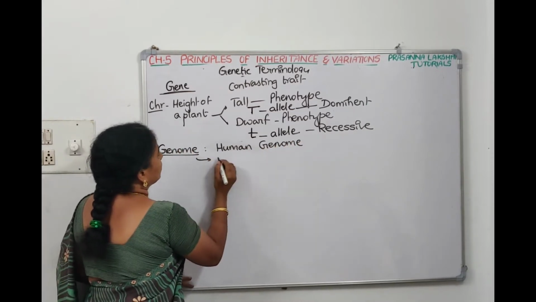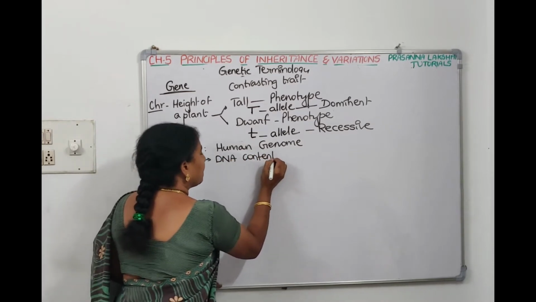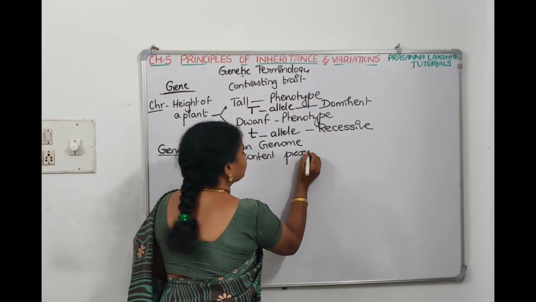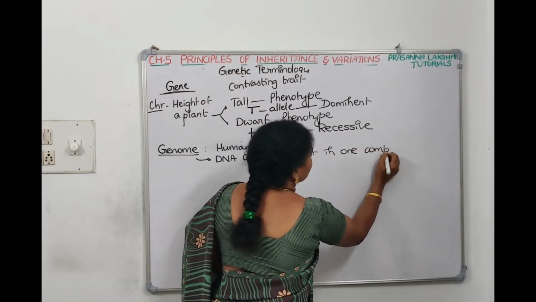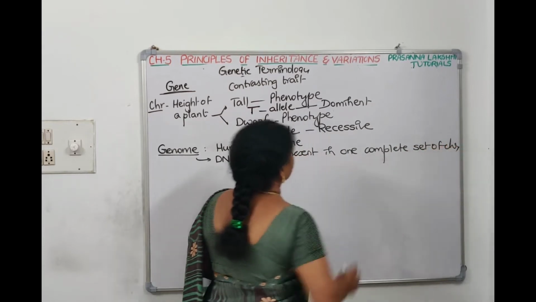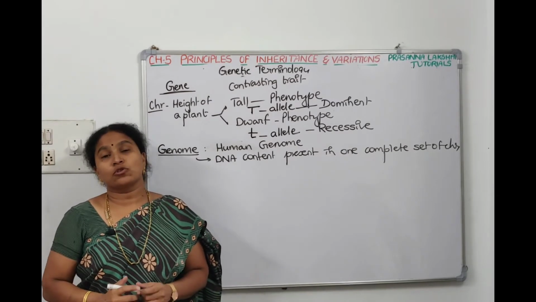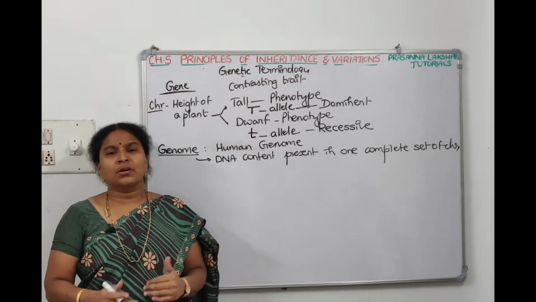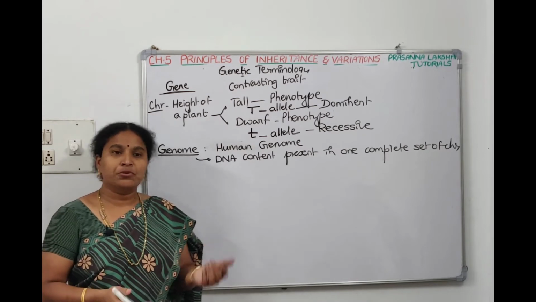It is the DNA content present in one complete set of chromosomes of an organism, human, or it can be bacteria, or it can be yeast, like yeast genome, bacterial genome, human genome.